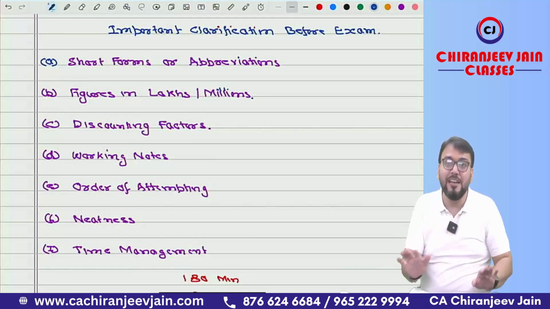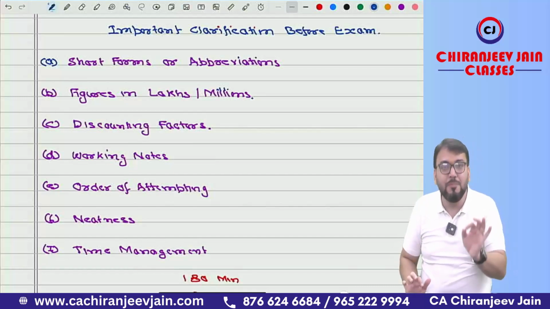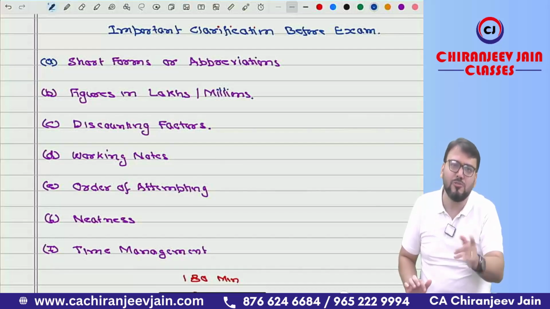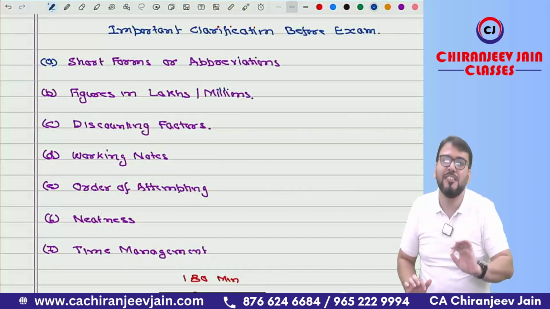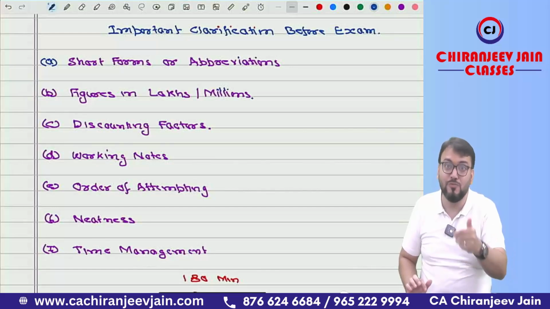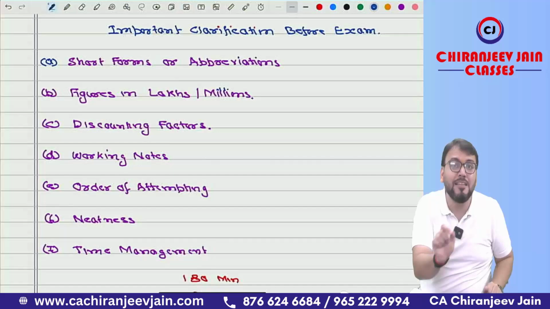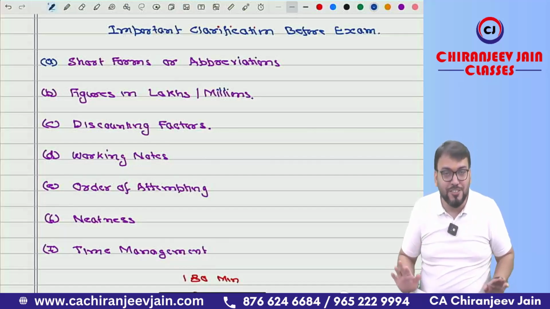Got this point clear? Once again I will say, whatever discounting factor is given in the question, use that. If not given in the question, you can use 3 decimals or 4 decimals as per my suggestion. However, you can also use 5 or 6 of your choice, but whatever you are writing, multiply the amount with that decimal discounting factor only. Got this point?